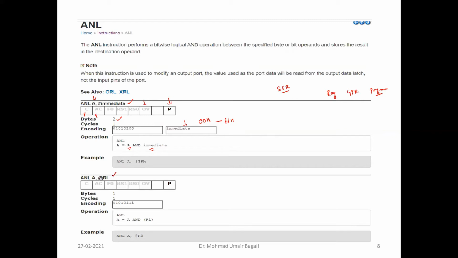Similarly, we have the register indirect addressing mode. The concept remains the same here, but the encoding scheme I have already explained. The 7-bit opcode, and only the i will change based on whether Ri is R0 or R1. Then in the direct addressing mode, the operation will be the content of A, and it will go to the direct memory address. It will take that memory content and do the logical AND operation between A and that memory content whose address is specified in the instruction itself.